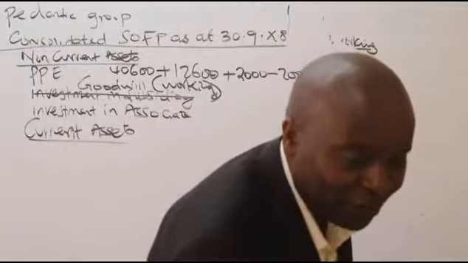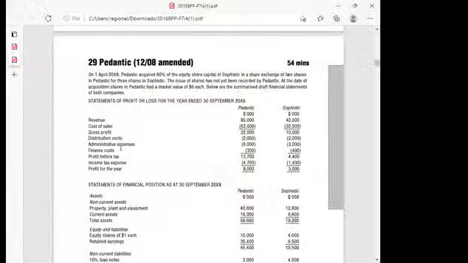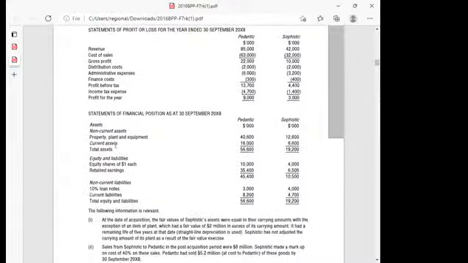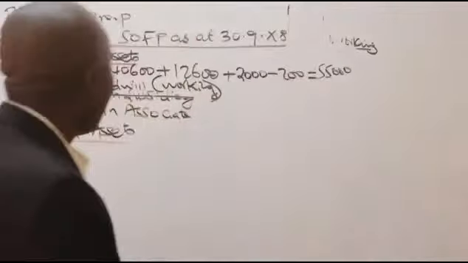So current assets, we have the book here, ladies and gentlemen. And this book, each one of you needs this book. I'll be able to send it to our paid groups immediately after this. Ladies and gentlemen, our current assets are here. This guy has done something very nice. Our current assets, I can see 16,000 and 6,600. I'll simply combine them, put them together.